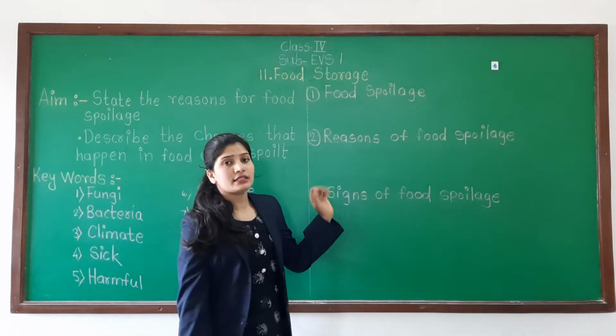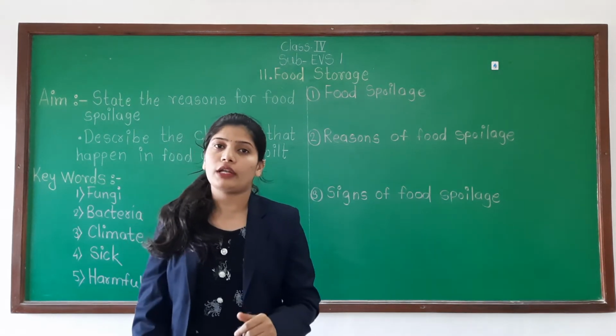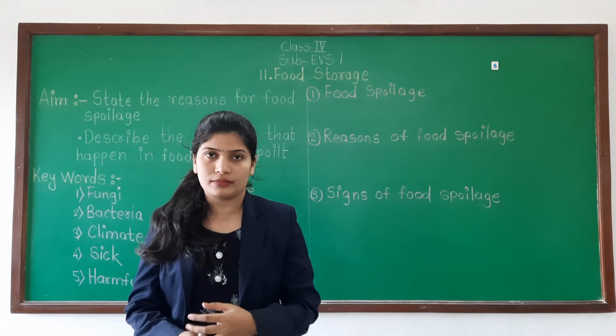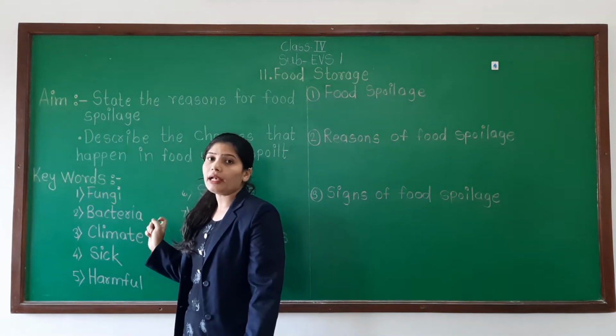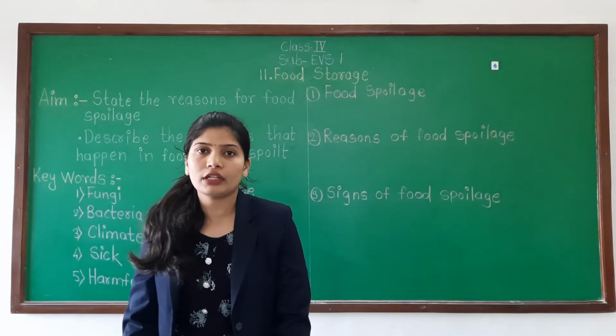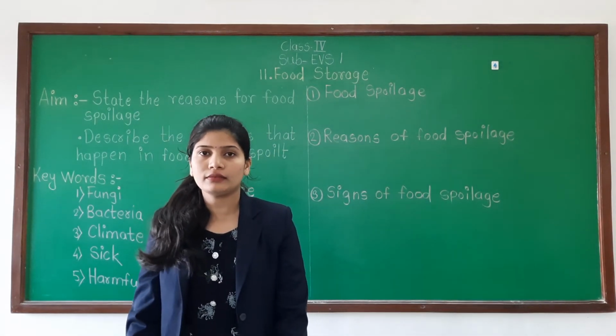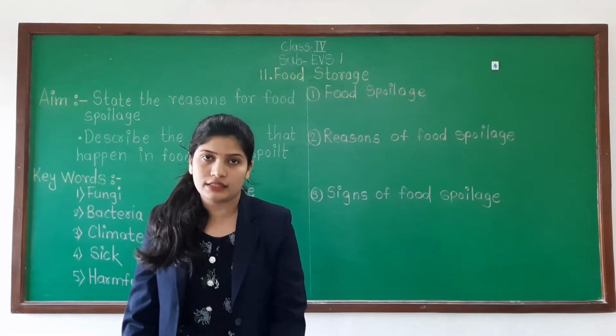Now see the reasons. Mainly the reason for food spoilage is microorganisms, that is fungi and bacteria. Can we see the microorganisms surrounding us? No, we cannot see those tiny living organisms.